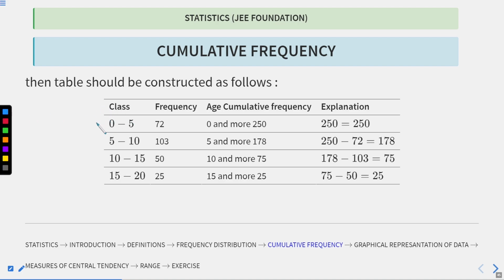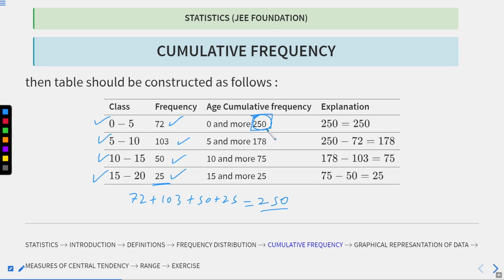So we have our classes, 0 to 5, 5 to 10, 10 to 15, and 15 to 20. We have our frequencies for the respective classes. The cumulative frequency, in the reverse case, we just write here the sum of all frequencies. That is, if you calculate 72 plus 103 plus 50 plus 25, it will be 250, and this term will be here.